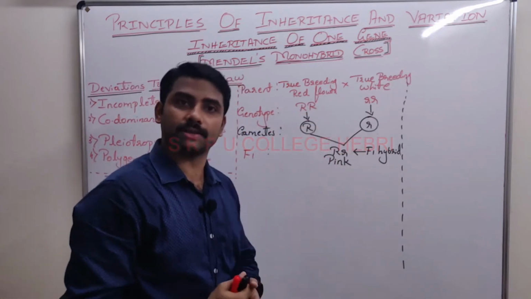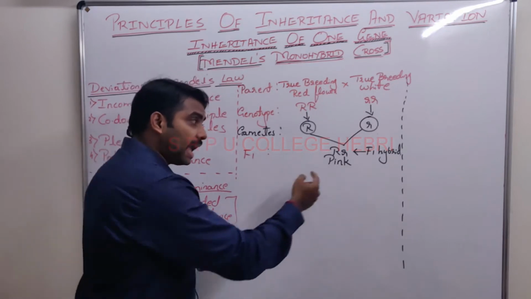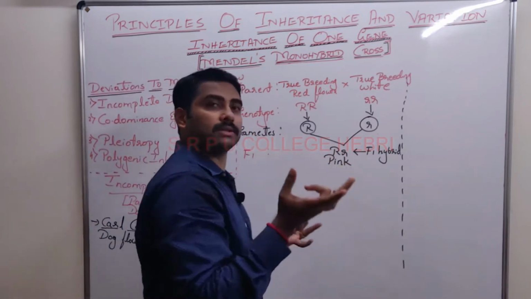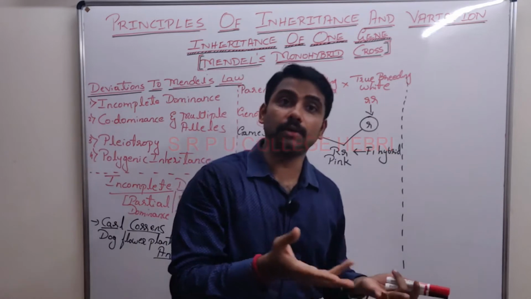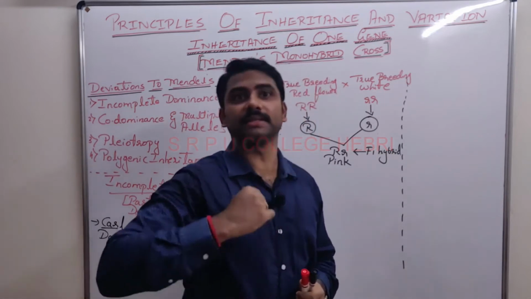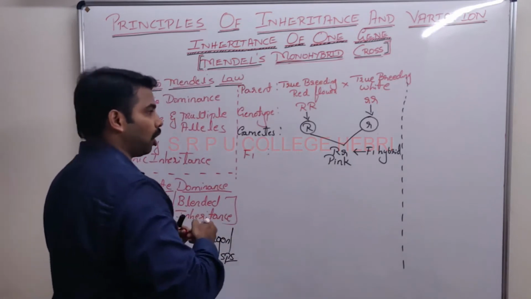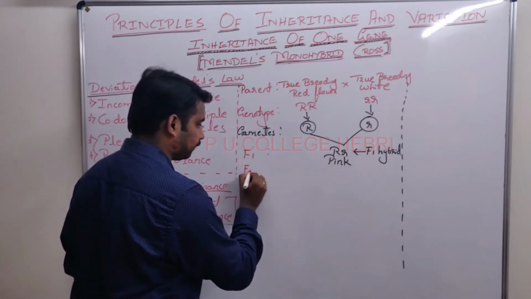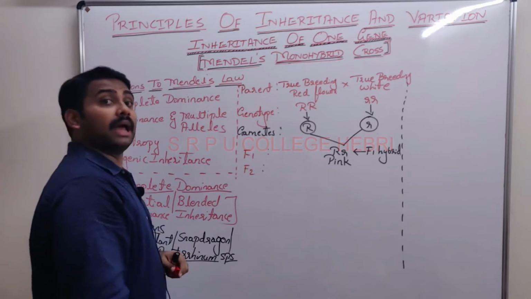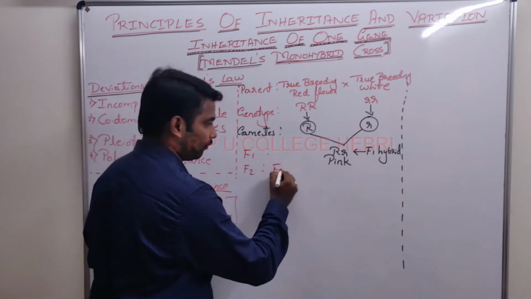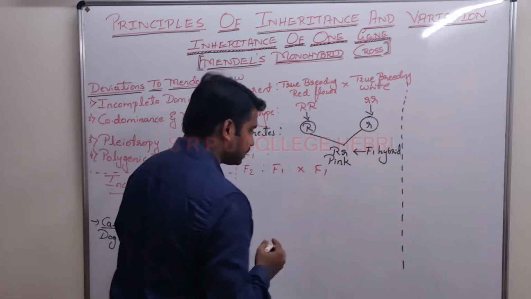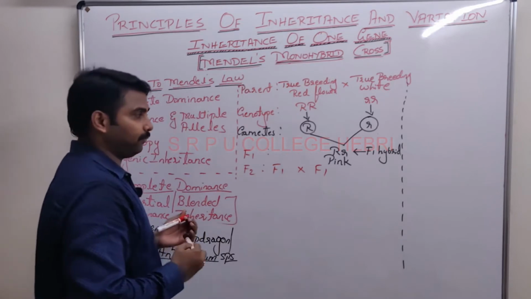He was surprised. So as I am getting pink color here, Correns thought, what happened to red and white? Let me see it. Red and white, what happened? To check that, he thought of obtaining which generation? He thought of obtaining the F2 generation. How did he perform F2? By self-pollination of the F1 plants.